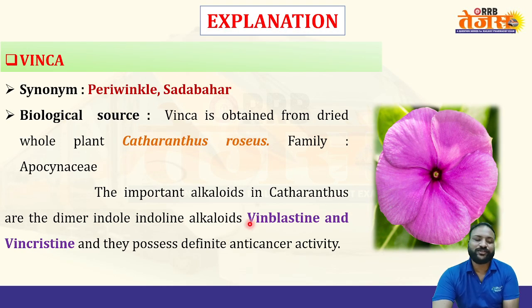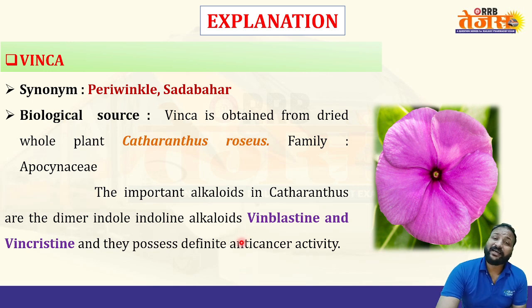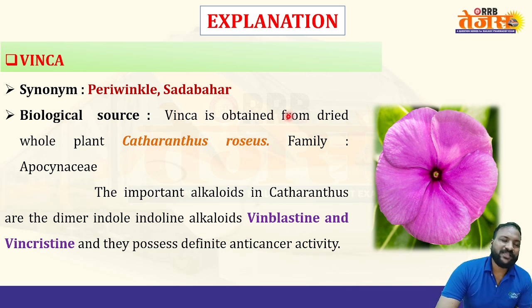Catharanthus. We already know that because vinca is a most important plant in anti-cancer therapy. The synonyms of this plant are periwinkle, sadabahar, and also Madagascar periwinkle. The source of vinca is the dried whole plant. In most plants, secondary metabolites are synthesized only in a specific part.